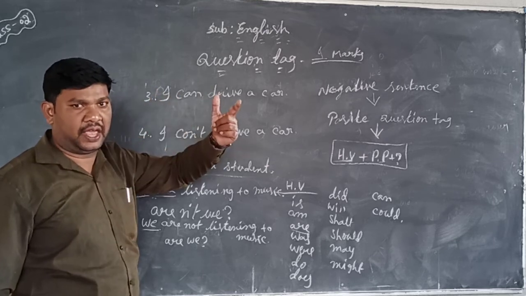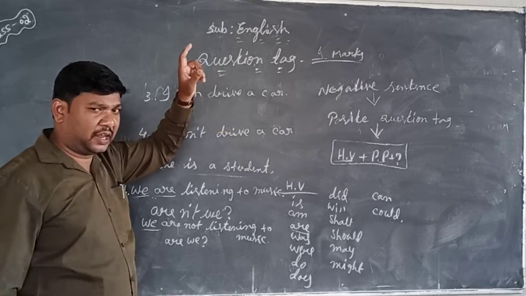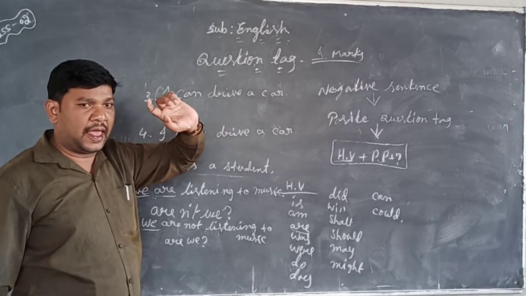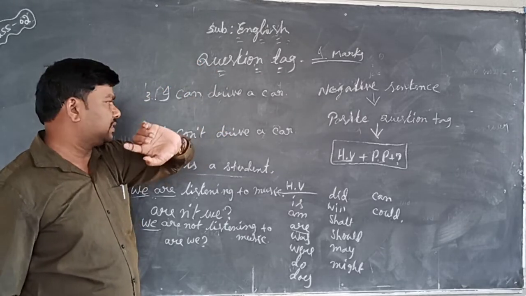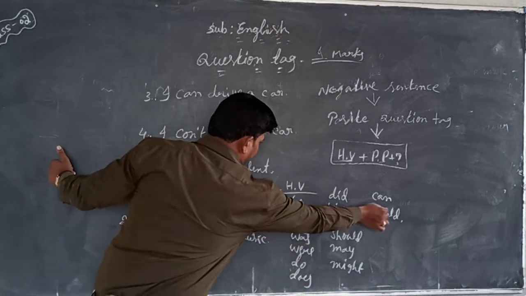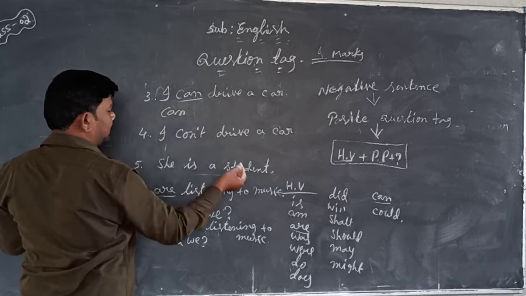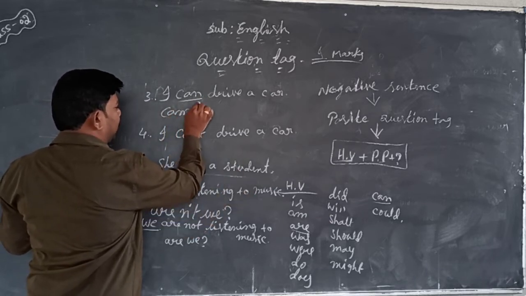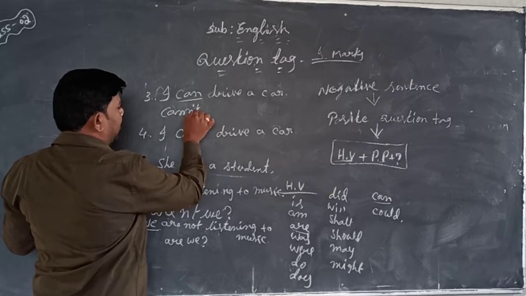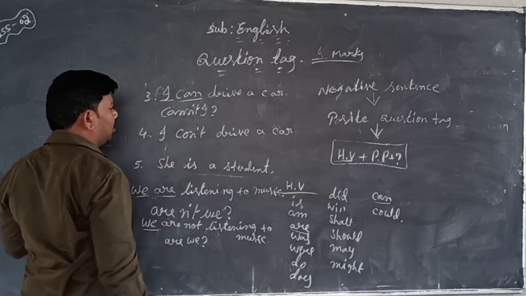Then immediately you think, the sentence is positive, the question tag is negative. What is the negative question tag structure? I told you: helping verb, not, and personal pronoun. What is the helping verb here? I gave a list here. Can you check it? Can is there. So can is the helping verb. Can plus not, and personal pronoun is I. Can't I is the question tag.